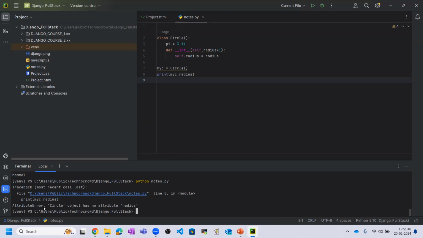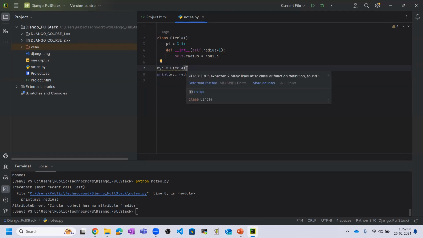So here is the error. So this does not have any attribute. So here we need to pass the attribute. By default is 1 already we have given. But why is this taking the attribute? It will not take. Let me see what will happen. Okay. So whenever I pass the radius here, then what will happen?